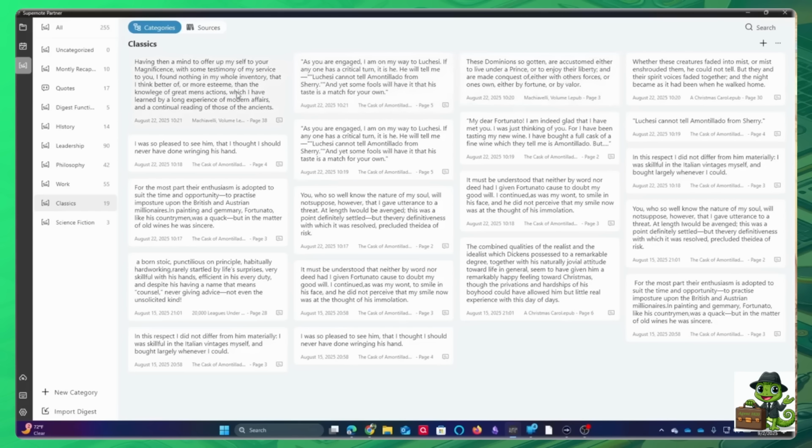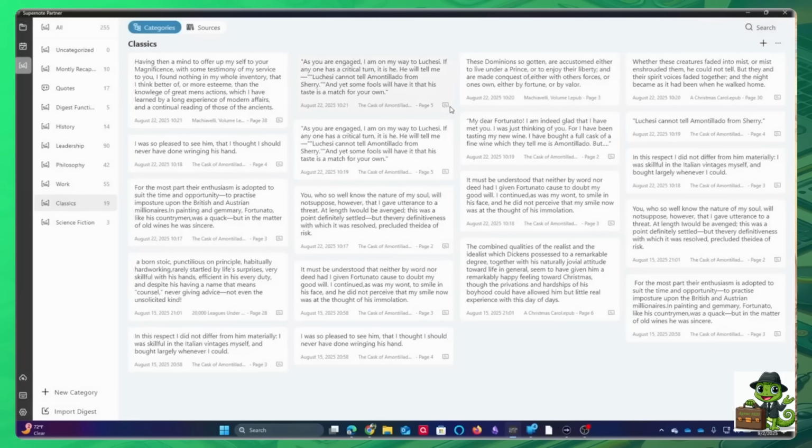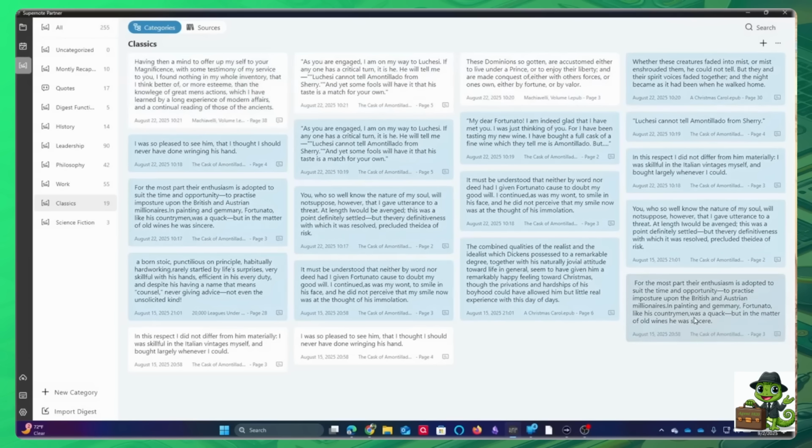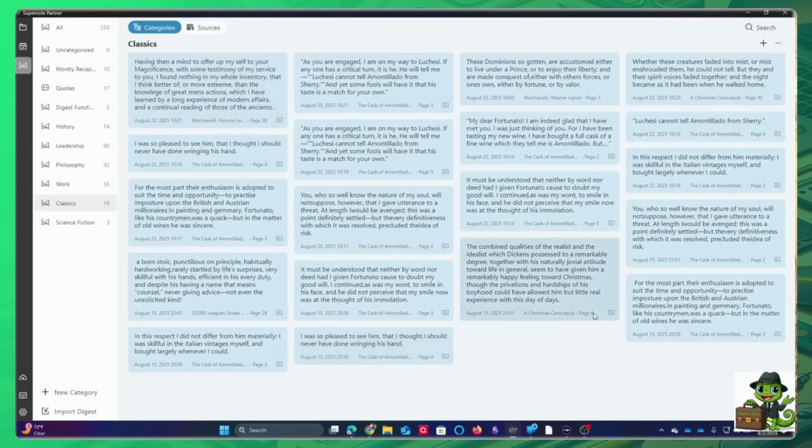For this, though, you can see I've got Machiavelli, I've got some Poe, and I've gone ahead and put Edgar Allan Poe in here, and there are some annotations. Now, what's really neat about this is I can select all of these. I may be able to do a shift. Okay, so yeah, let's do that. So select here, and we'll go shift, and then we'll click, and that'll select all.